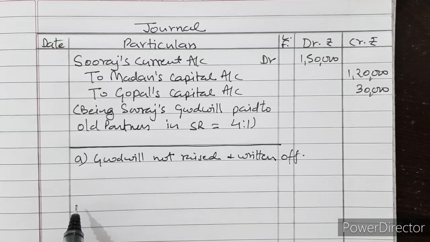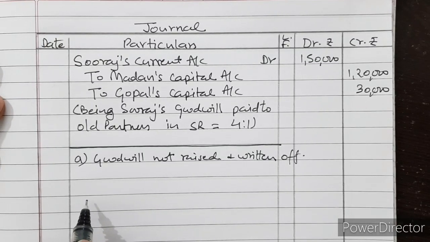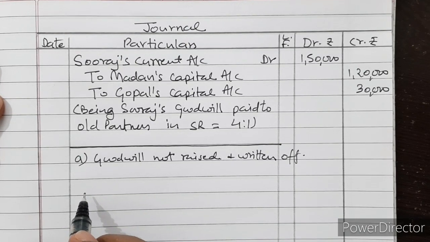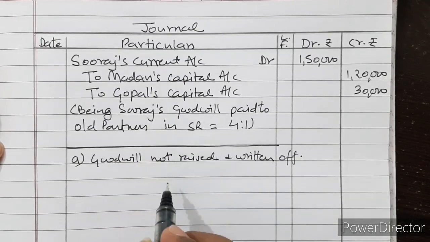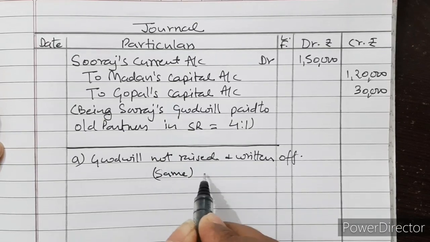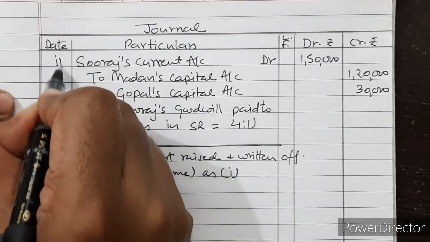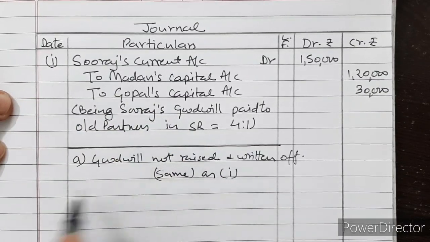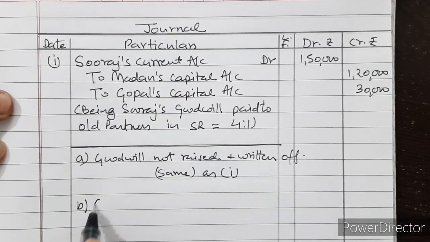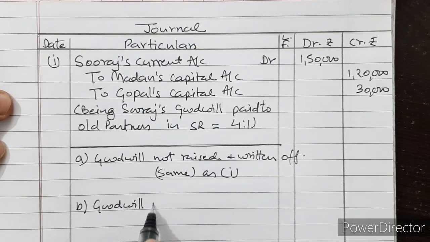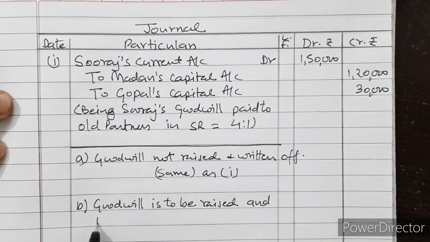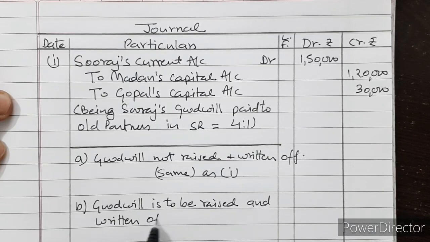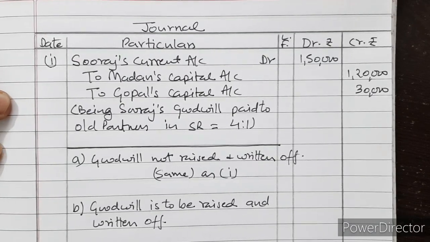In that case, we will use the sacrificing and gaining ratio to adjust the goodwill. So who has gained? Suraj has gained. So this is the same answer. It is the same as above. So actually this is A only. Now for B, it says that when goodwill is to be raised and written off. Let us see the journal entry for this.